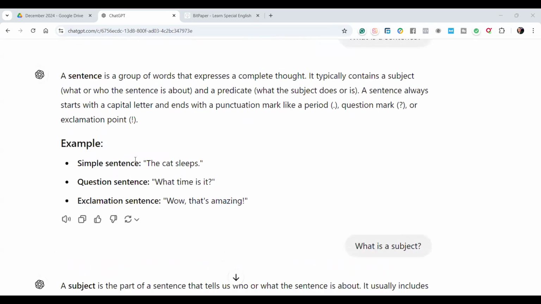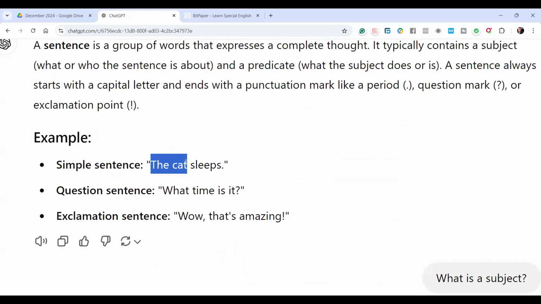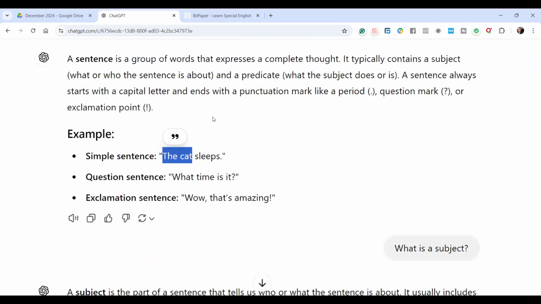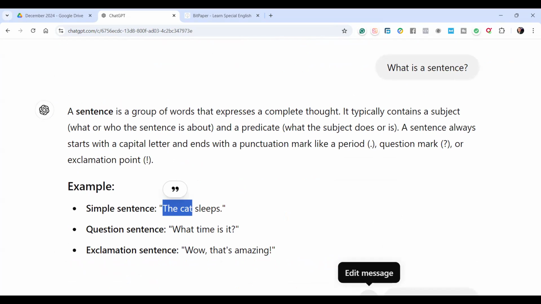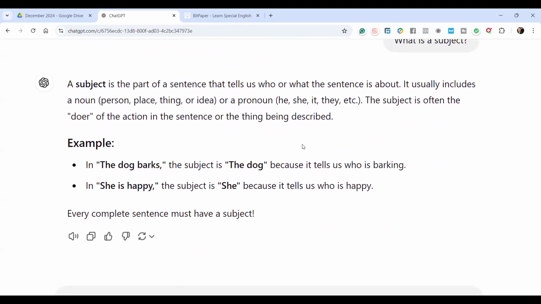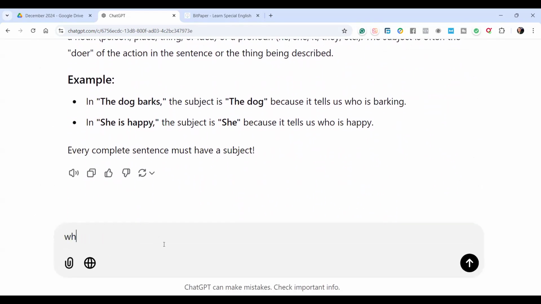So here, where is the subject? The cat. The cat sleeps. So this is a subject. All right, excellent. So now we understand what is a sentence, and the subject and predicate. What about predicate? What is a predicate? Let's explain more.